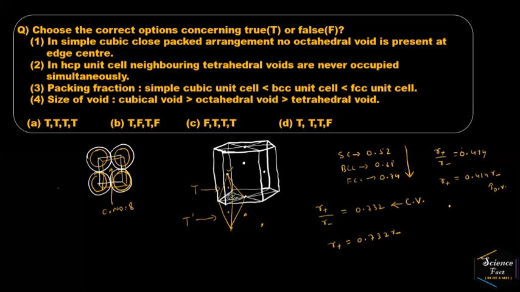What about the tetrahedral void? For tetrahedral void, R plus divided by R minus is equal to around 0.225. So R plus is equal to 0.225 R minus. It is for tetrahedral void. So of course the fourth statement is also correct. On the basis of that, the correct option should be A. Thank you for watching this video.